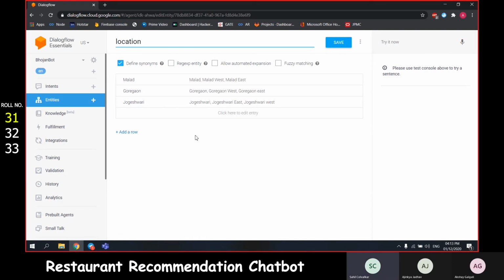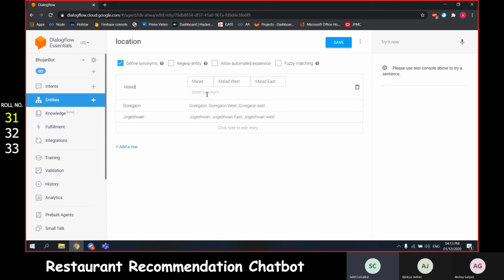This list of locations can be increased to support more locations in the future, and this can be done very easily. We have also used the synonyms mechanism to map similar requests to the same entity type. For example, Malad East or Malad West essentially means that the user is looking for a restaurant in Malad.